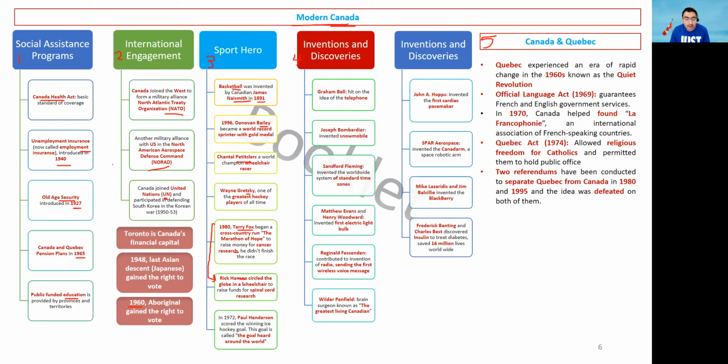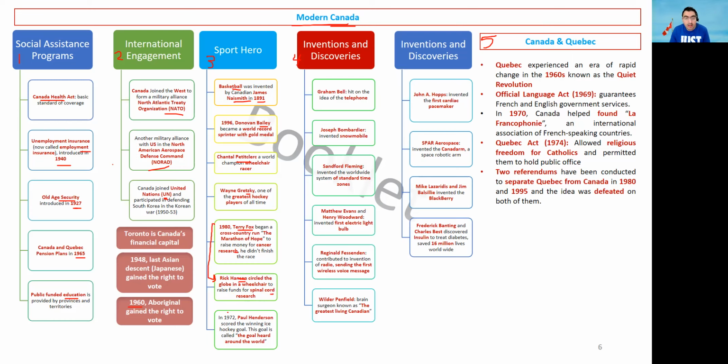Okay. The second person will be Rick Hansen, and Rick Hansen was a handicapped person, so actually he circled the globe in a wheelchair to raise funds for spinal cord research, because he has a problem in his spinal cord, and he tried to raise money for spinal cord research.